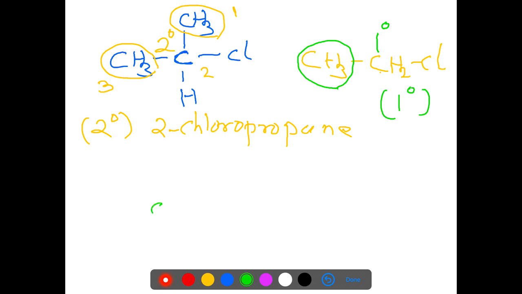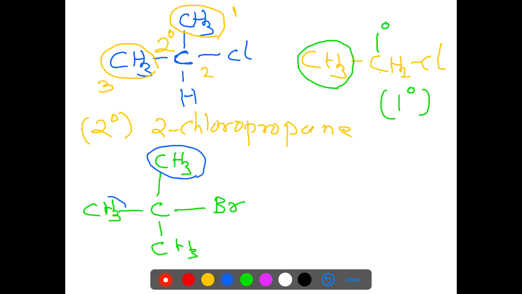Now we come to the third type of compound, (CH3)3CBr. We find that in this compound, carbon is attached to three different alkyl groups. The carbon which is attached to three other carbon atoms is known as tertiary carbon. Therefore, this compound comes under the category of tertiary alkyl halide.